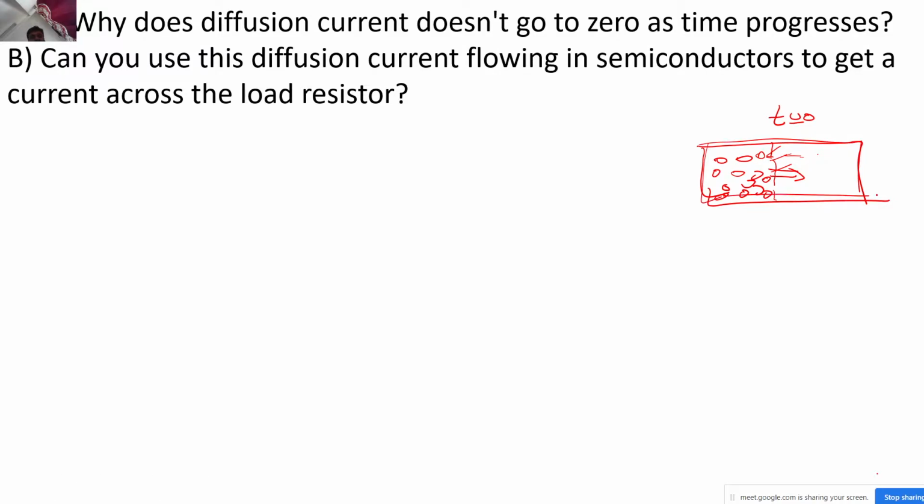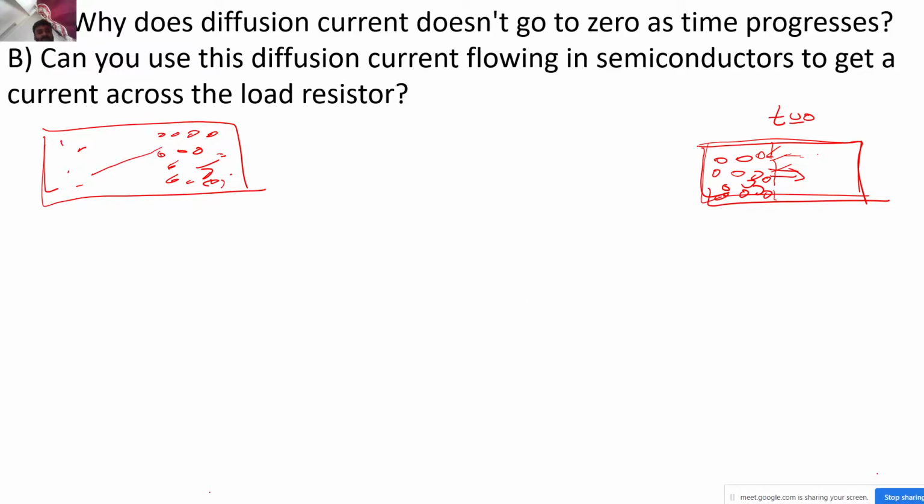So now let's say similarly I have a semiconductor material, and there are a lot of electrons present on one side, and hardly any electrons on the other. Let me draw the concentration gradient. Let's say this is n of x and this is x, correct? So this is how the concentration gradient will look.